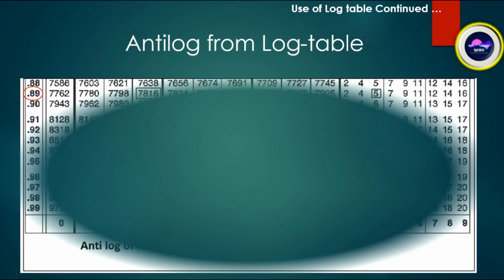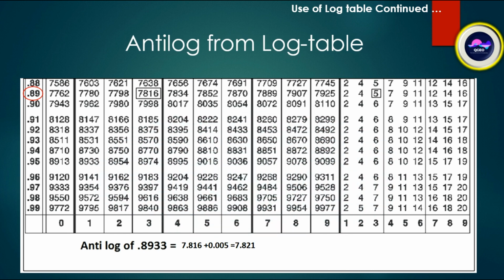In the same way, we can use the anti-log from the log table. Suppose the anti-log of 0.8933, that is 0.89 and 3, it will be 7.816 plus 0.005, that will be 7.821. In this way we can use the logarithm and anti-logarithm table, though it is not used nowadays.